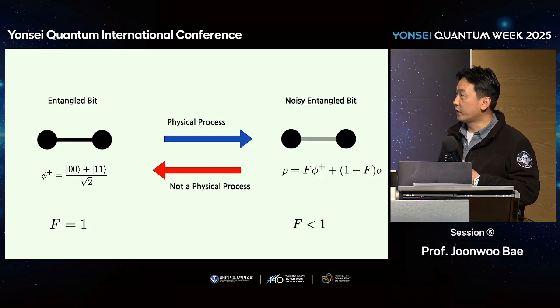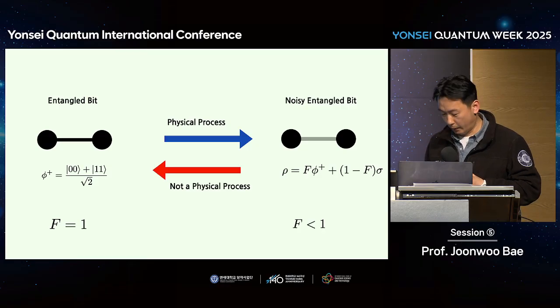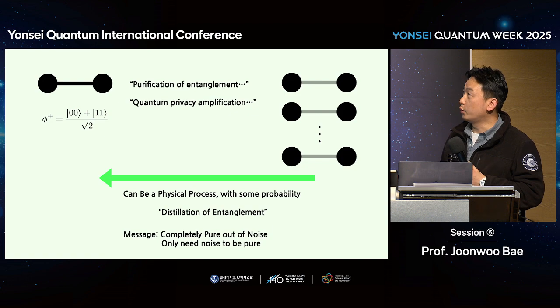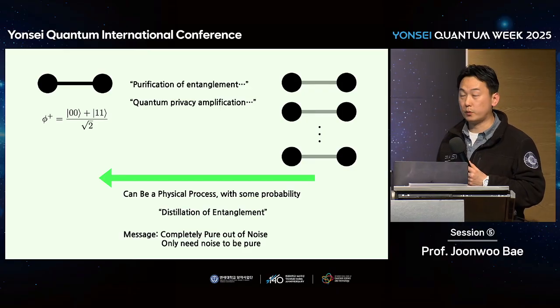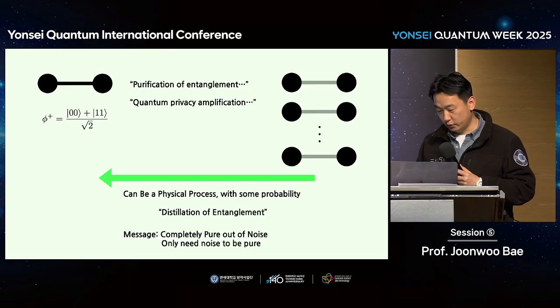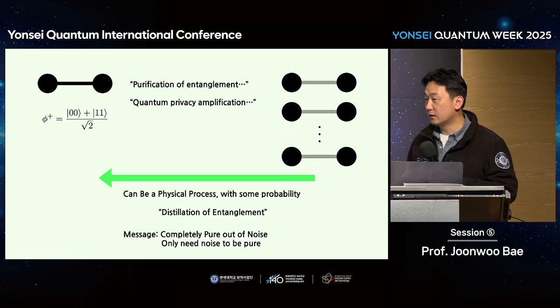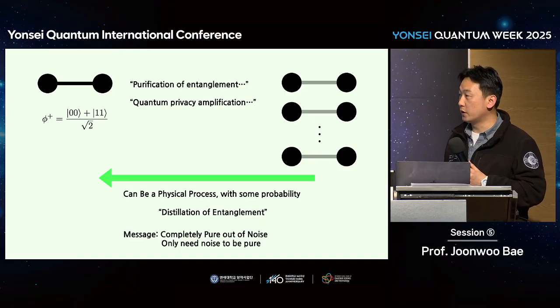This direction, blue, is a physical, natural process. But the other way around is another physical process, and there's no way to deterministically transform a mixed state to a pure state. Then these two papers, one by Charlie Bennett, purification of noisy entanglement, and the other, quantum privacy amplification by Ekert, address a solution to this problem. It is not possible to follow the blue direction, but we slightly relax the condition: the transformation can be probabilistic. So we allow the probabilistic transformation.